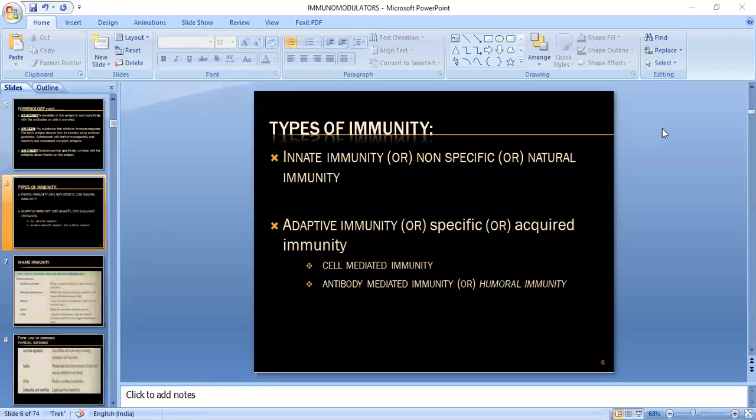If the chemical property of the antigen is identified, they will have that response. But in adaptive, they first need to identify the antigen, and then depending upon the antigen, your adaptive immune system will create an army of immune cells specifically designed to attack that particular antigen.